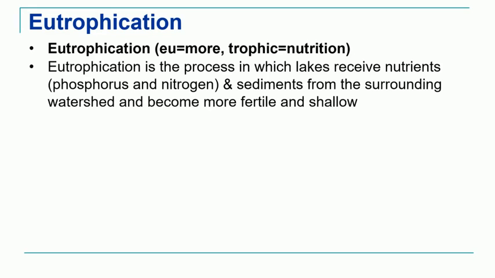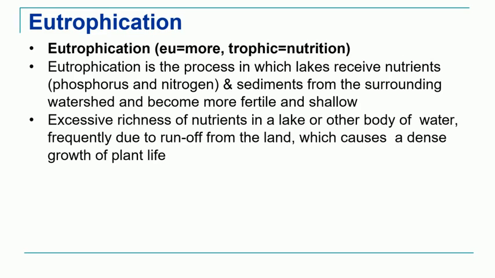The word eutrophication is derived from a Greek word in which eu means more and trophic means nutrition. So eutrophication means that more nutrients are present in an ecosystem. This basically occurs in aquatic ecosystems. Lakes and ponds are the major ecosystems where eutrophication is seen because they receive a large amount of nutrients in the form of phosphorus and nitrogen, as well as sediments from the surrounding areas and watershed. So they become more fertile, and due to the larger amount of sediment they become shallow.